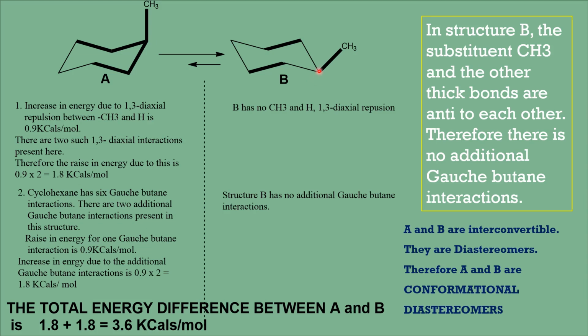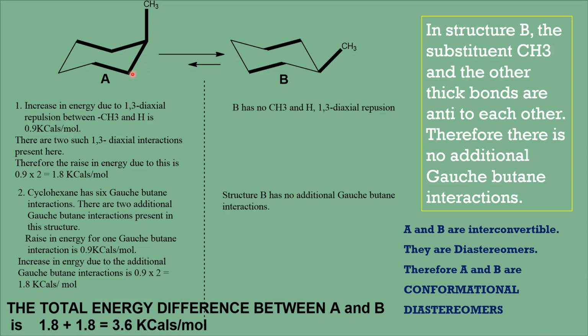In a similar way, you look at the other side also. Here also the two thick bonds are anti to each other. Therefore, there is no diaxial repulsion here. There is no gauche-butane interaction here. And because of that, this molecule is 3.6 kilocalories per mole more stable than the other conformation.